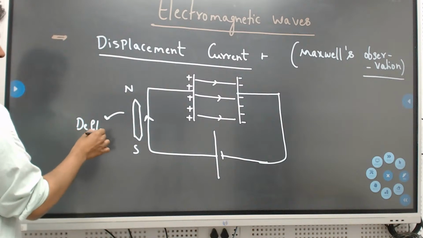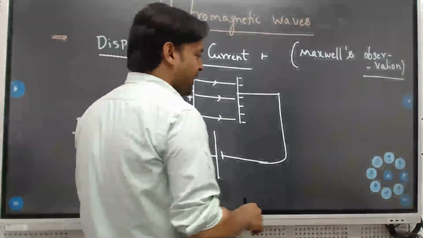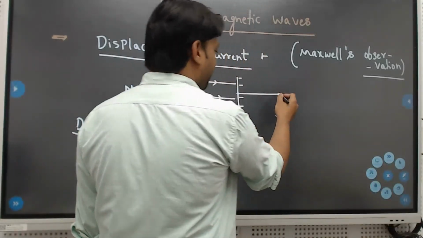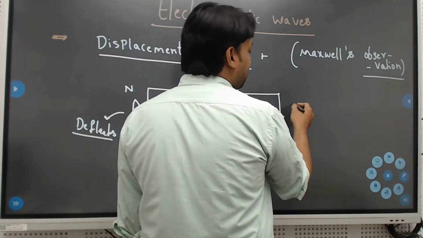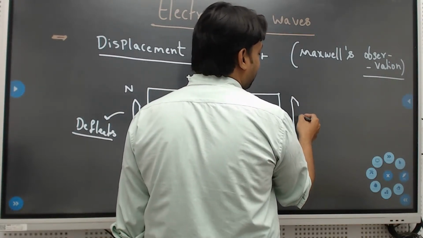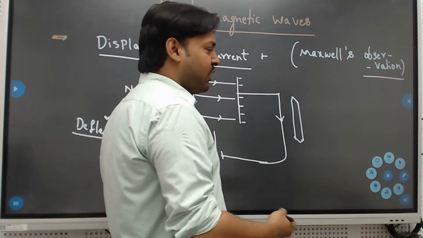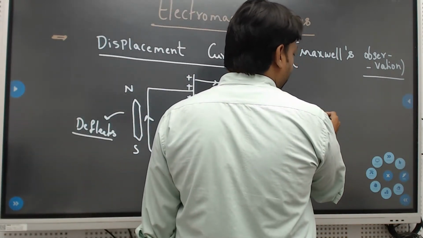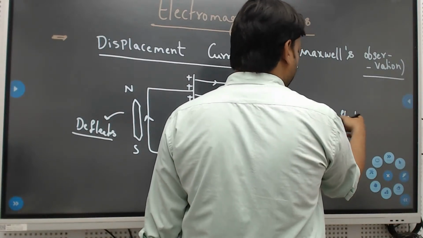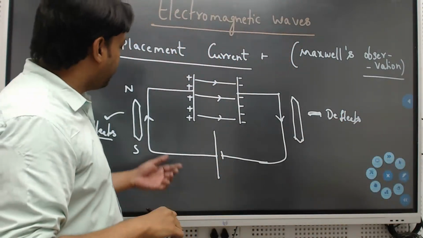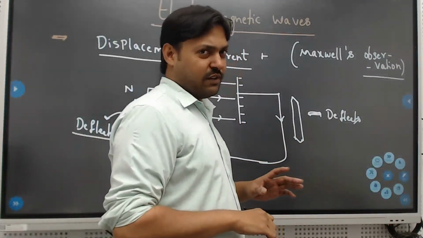We know. Okay, very good. He got the same, and we know that some of the current which comes out from the other plate is reaching the battery, and he placed a needle here also, right? And he placed the needle there also. Now what will happen is, here also the magnetic needle deflects. That also we studied in magnetism. So here he placed, and that is deflected, and here he placed, that is also deflected.